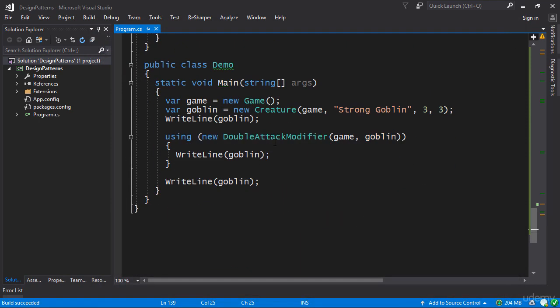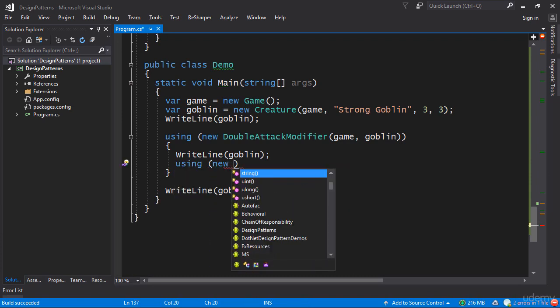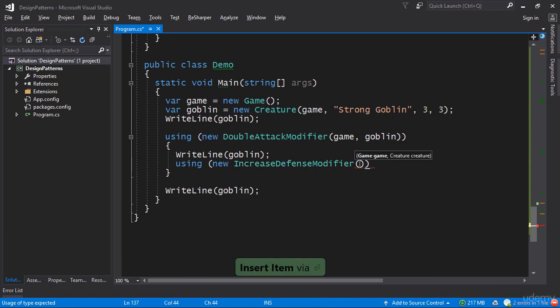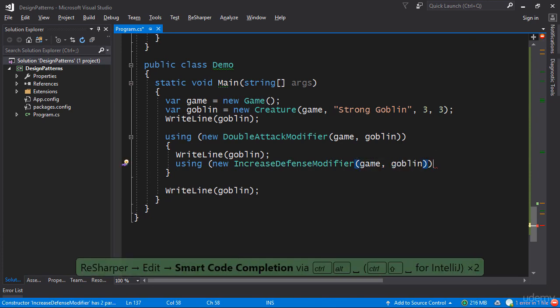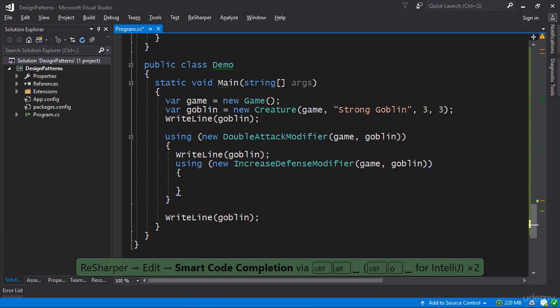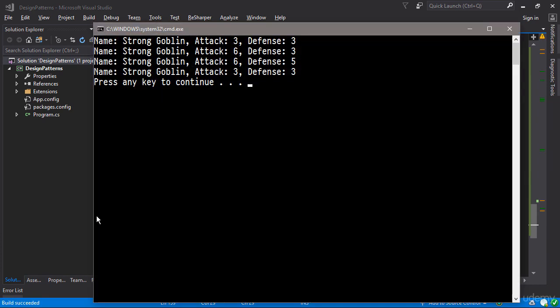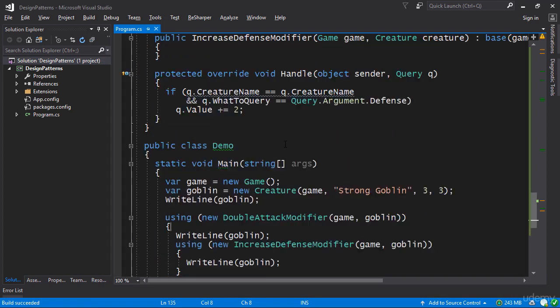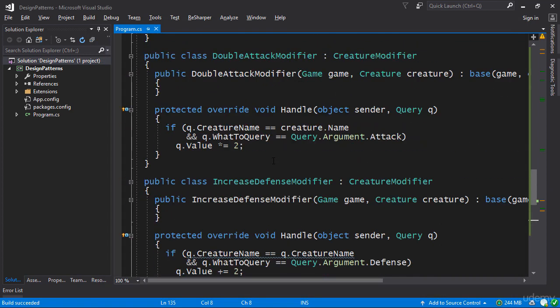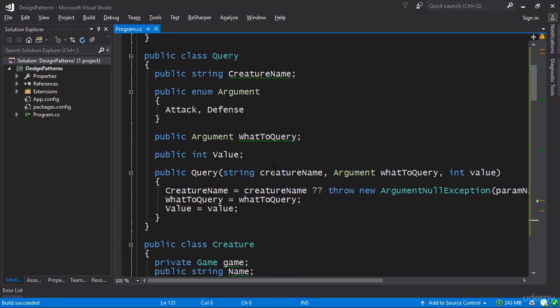again. And we can combine this with the other attack modifier, or rather the defense modifier. So here I can make a new IncreaseDefenseModifier, once again passing in the game as well as the goblin. And in here I can once again WriteLine the goblin, and this time around, notice what happens. First of all, we double the attack, so it goes from 3 to 6, and then we increase the defense from 3 to 5, and then both of these expire because they're disposable, so the dispose method calls, and we're back to 3-3.